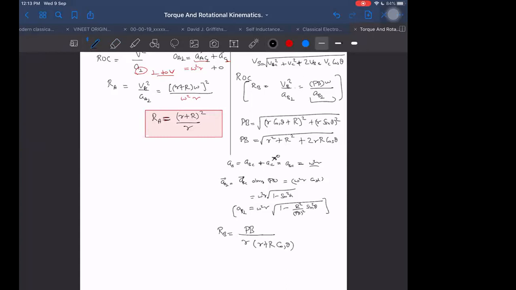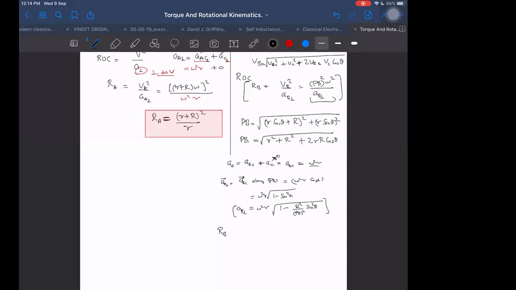It is dimensionally incorrect. Left hand side is distance, right hand side is 1 upon distance. Check again. Somebody else, by that time think about it. What is the answer? I think okay, I did this here. It should be PB squared here, PB square into omega square.